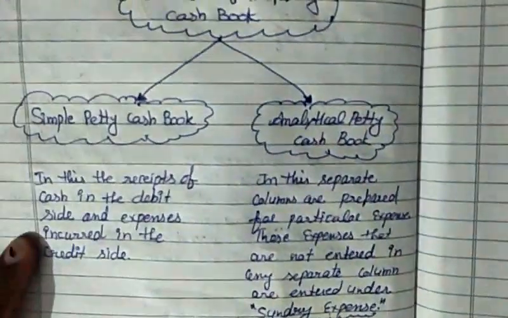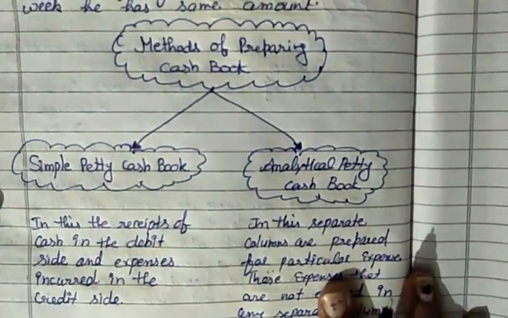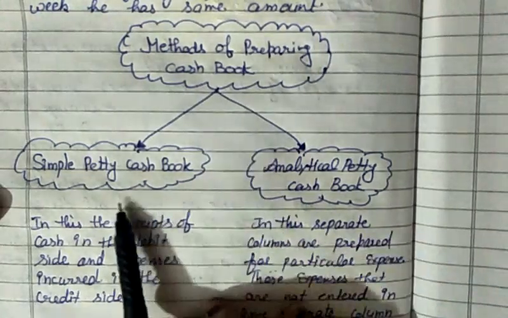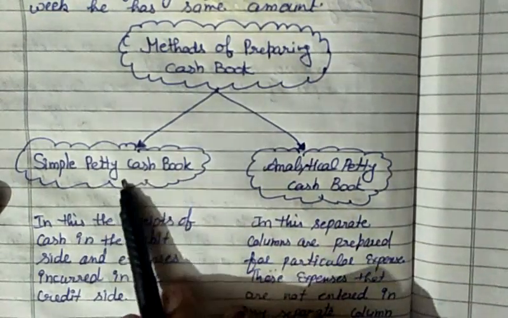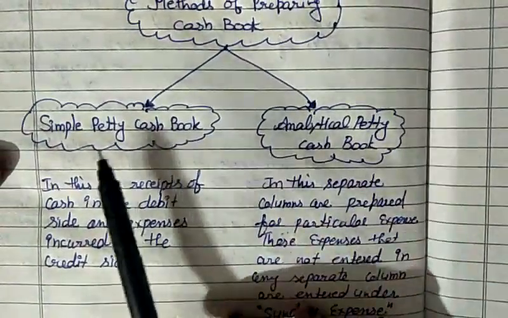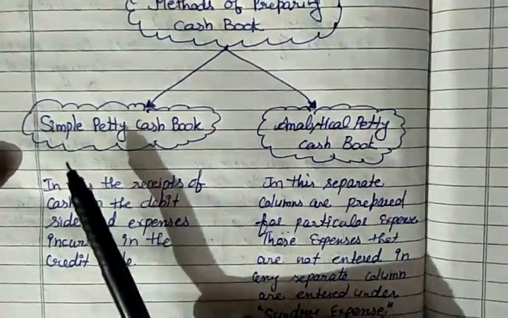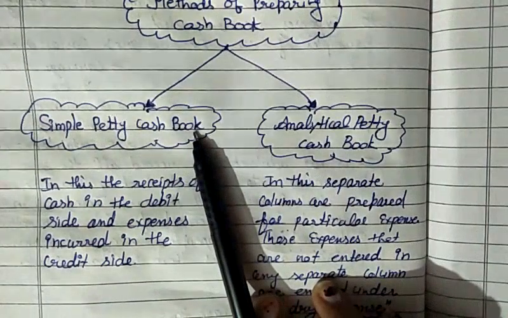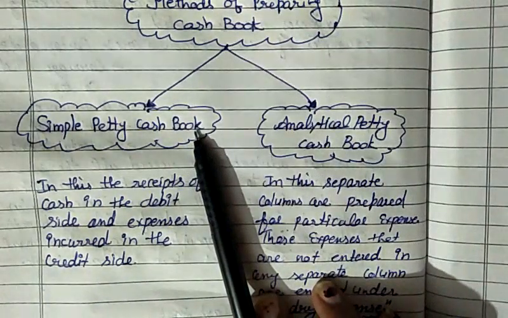Next, students, the methods of preparing the petty cash book. There are two methods: simple petty cash book and analytical petty cash book. The format of the simple petty cash book is similar to a cash book or account.